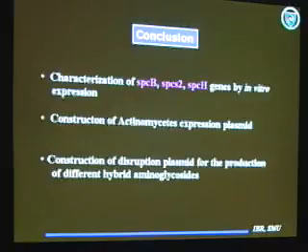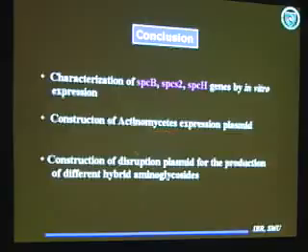In conclusion, we characterized these three genes which are crucial for the formation of actinamycin: this is the dehydrogenase, this is the transaminase, and this is the methyltransferase gene, by in vitro expression. And we constructed the actinamycin expression plasmid having a strong promoter, which can be used for the expression of genes in actinamycin for in vivo expression.